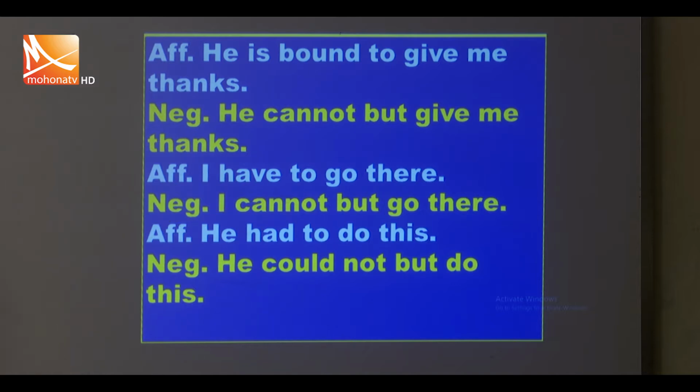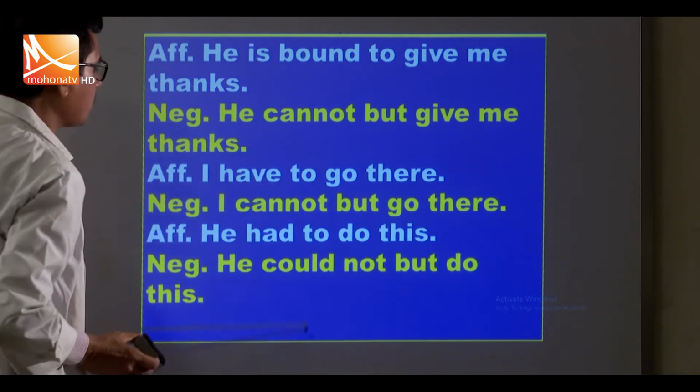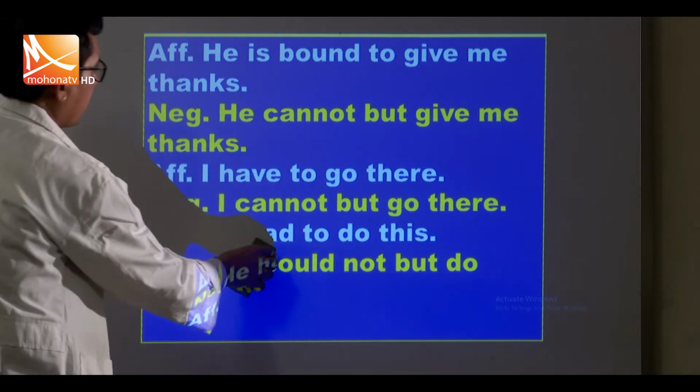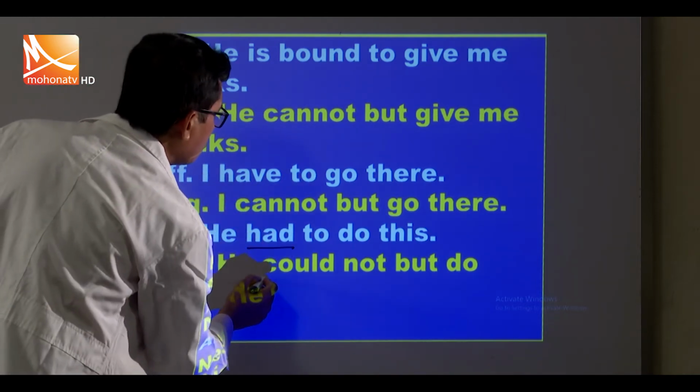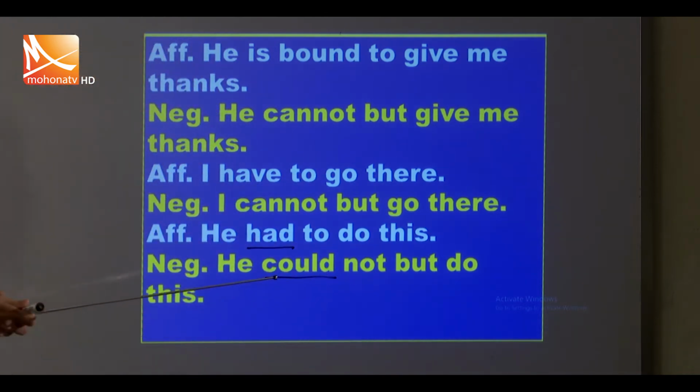I have to go there. I cannot but go there. He had to go there. He could not but go there. Here he had to do this. He could not but do this. Here we use had, past form. So we use could. He had to do this. He could not but do this.